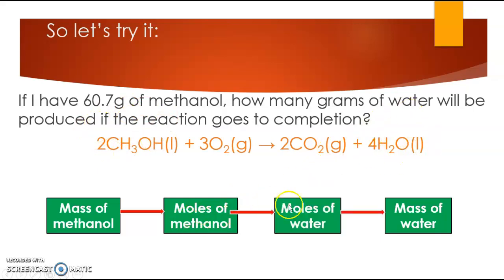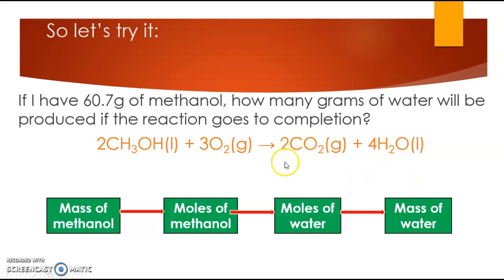So from there, I can get into moles of water. I had 60 grams, and that turned out to be this many particles, and that'll make this many particles of water. And then I can get back into a measurable quantity, because of course I don't have a molimeter in the lab, but I do have a balance, so I want to get back into the mass of water.